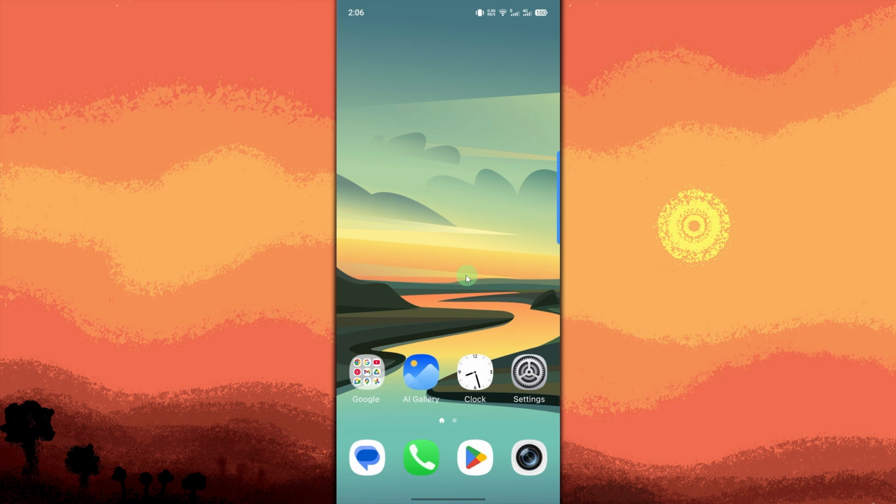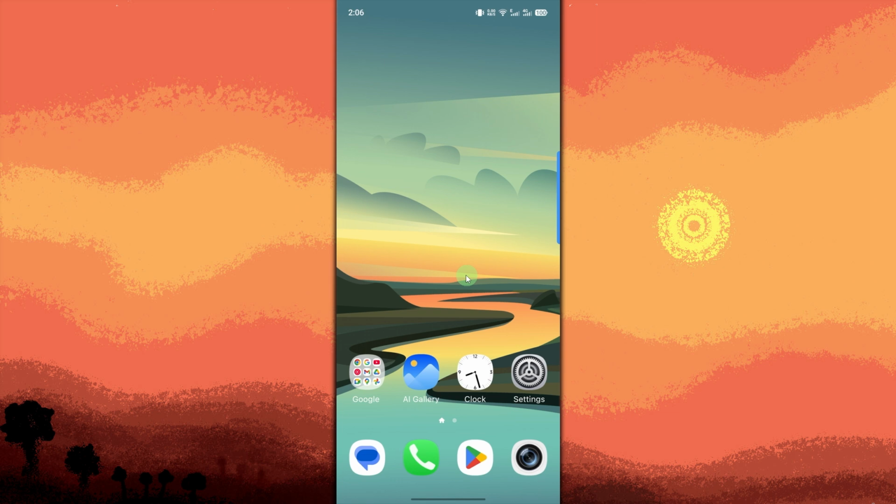We'll walk you through how to create a ringtone on Android. Here are the easy steps to create a ringtone on your Android phone using the free app called Ringtone Maker.